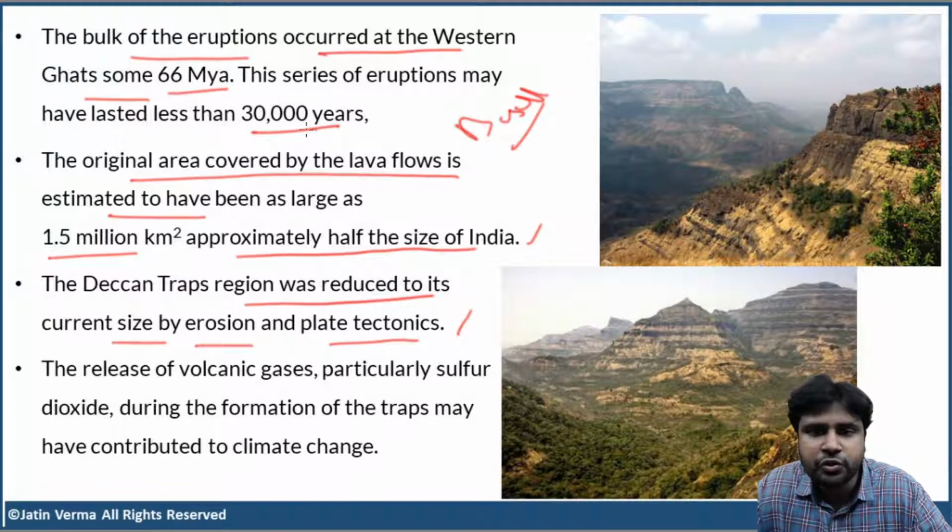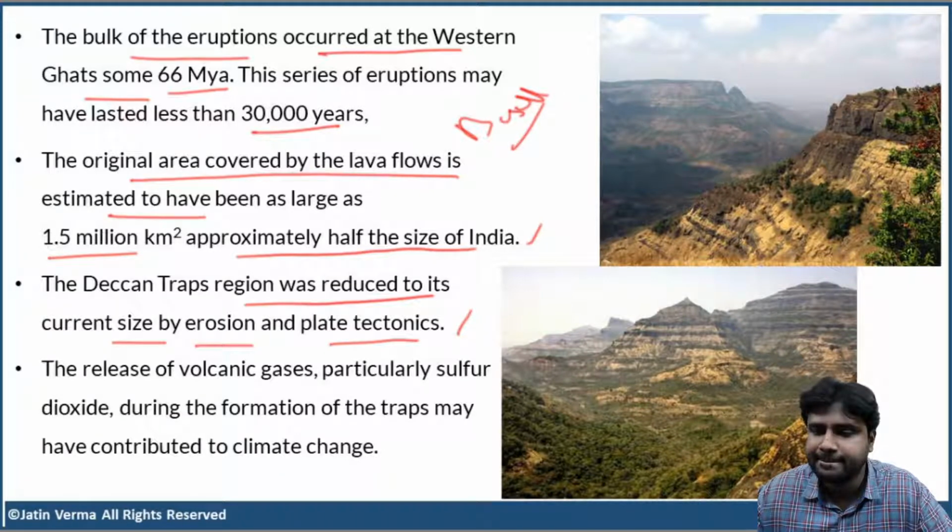Clear? So, those 30,000 years might have been like hell to organisms present during that time. Okay, just imagine how enormous quantity of lava would have flowed on the land. And just imagine how many animals, how many trees, how many habitats got destroyed due to this lava flood. Clear?